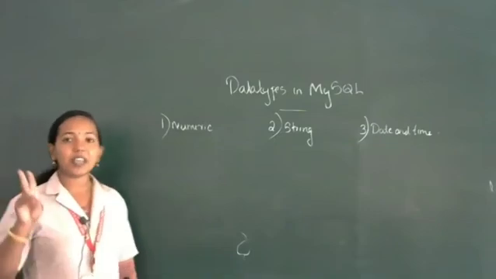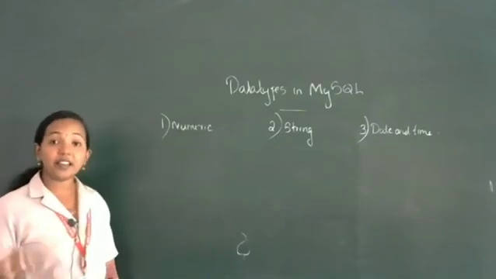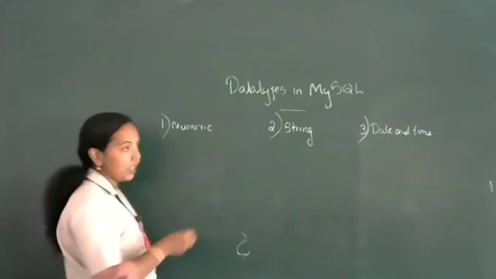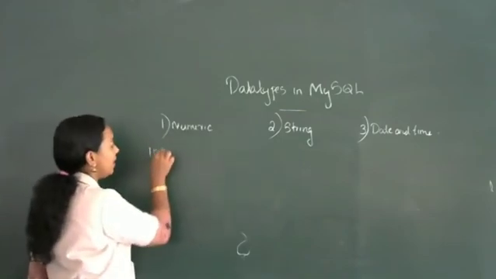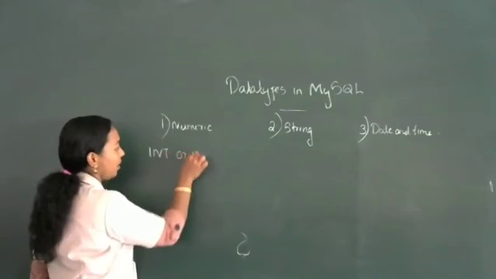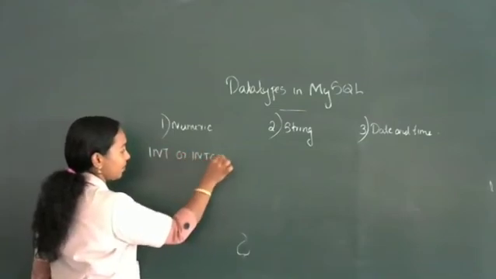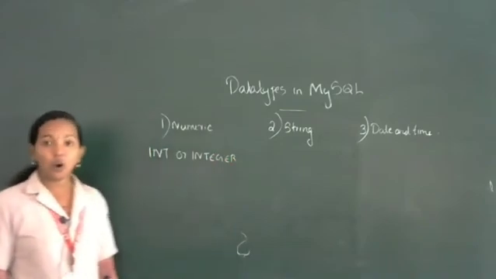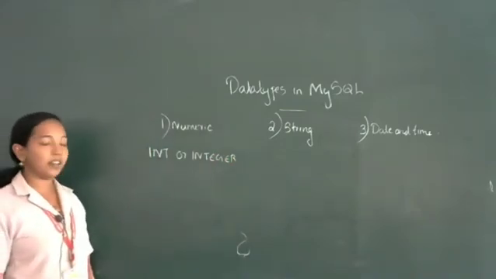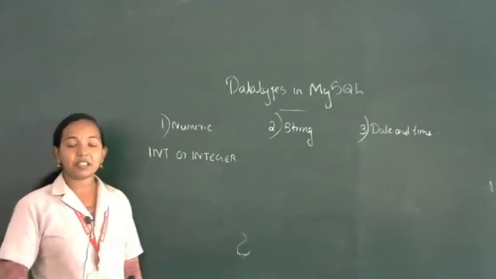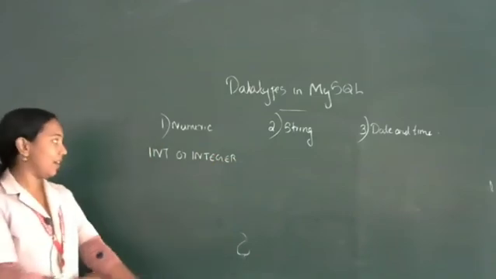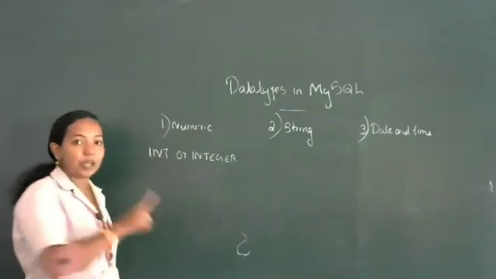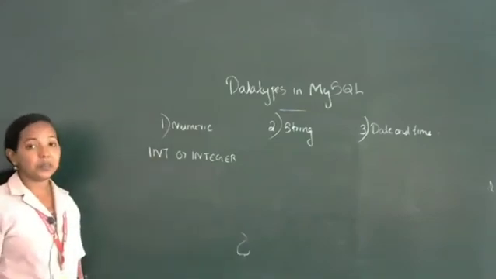First, numeric value. Numeric data types can be divided into two categories, integer and float. The first data type for representing numeric values is INT or INTEGER, for representing whole values, which means there will be no fractional part. Here I have written it in capital letters because it is a keyword.